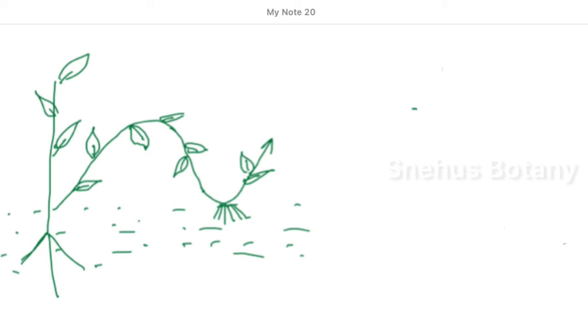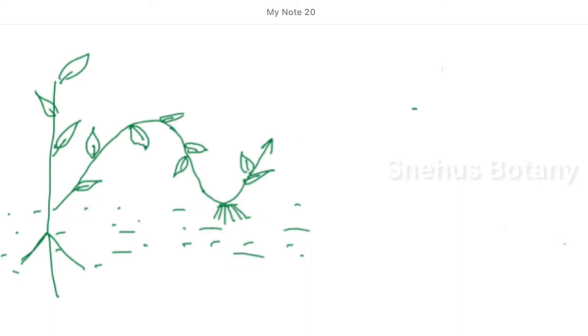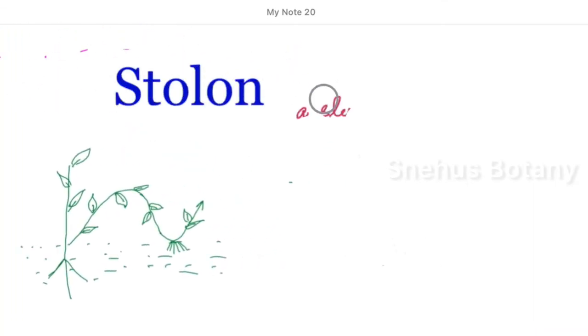See, here is our jasmine plant. See, the lateral branch in the jasmine plant grows aerially, then bends and touches the ground. There it produces roots. Then it again gives a plant. Once it separates from the parent, it can develop into a new plant. So this modification is called a stolon.